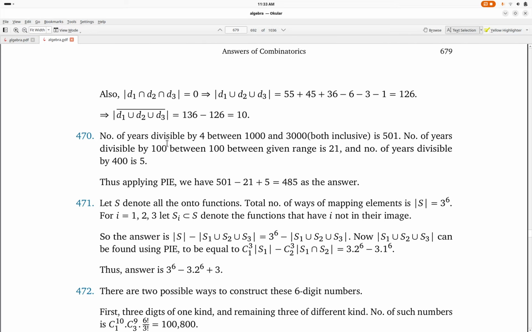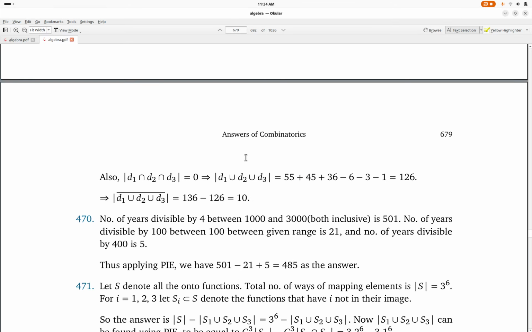So the number of years divisible by 4 between 1000 and 2000 is 501. The number of years divisible by 100 in the given range is 21. The number of years divisible by 400 is 5. So by applying the principle of inclusion-exclusion, we have 501 minus 21 plus 5. That is 485 as the answer.